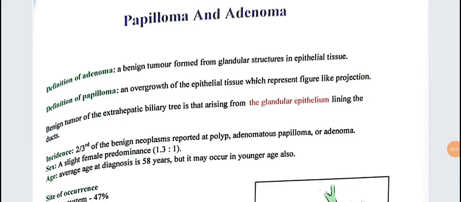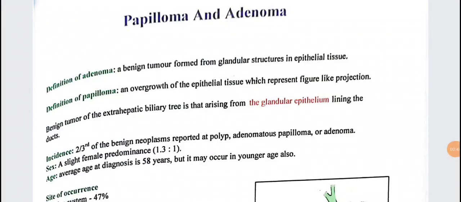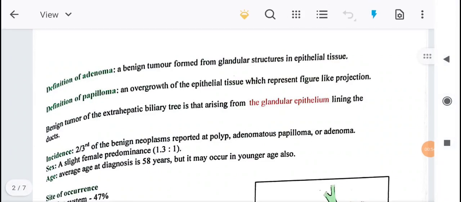Actually, it is finger-like projection, but there may be some printing mistake, which is why it looks like figure-like projection. So, from these two definitions, we can understand what the papilloma and what the adenoma will be. Now, we will go to the benign tumor of the extrahepatic biliary tree.